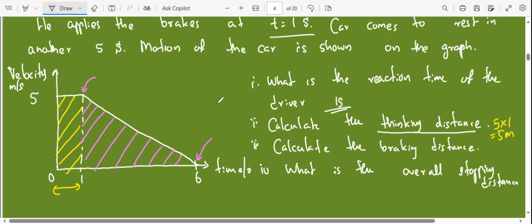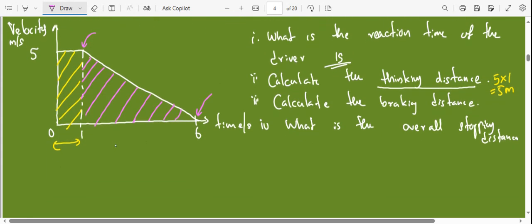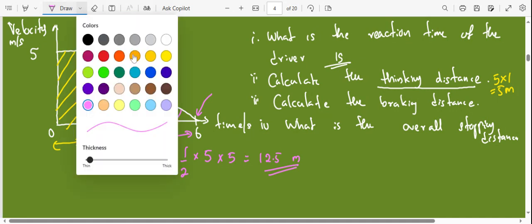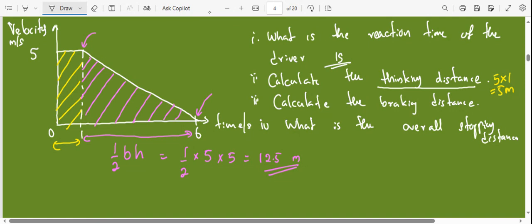You see, so this is a triangle. The area of the triangle is half into base into height. So base is from here to here, right? How much is that? Base is 5, right? 1 to 6, so 6 minus 1 is 5. Height is also 5. So it is half into 5 into 5, that means I think 12.5 meters. Clear?